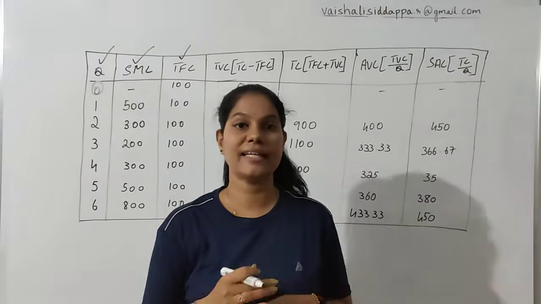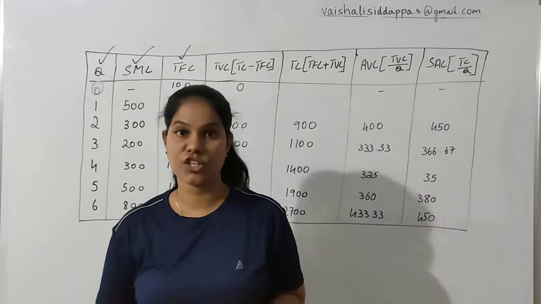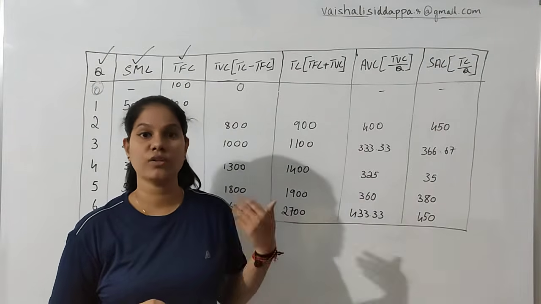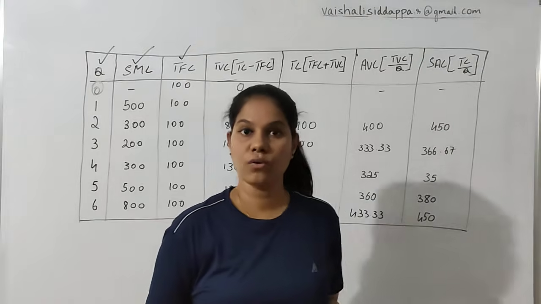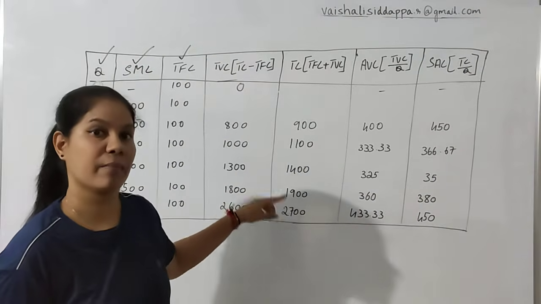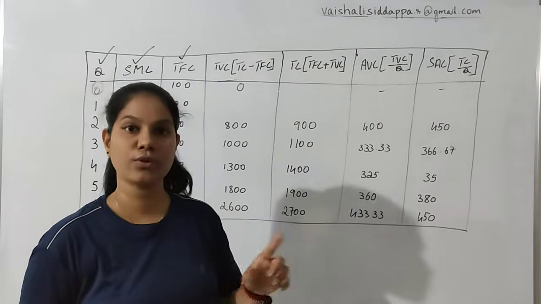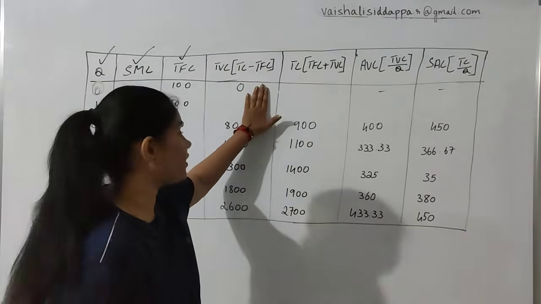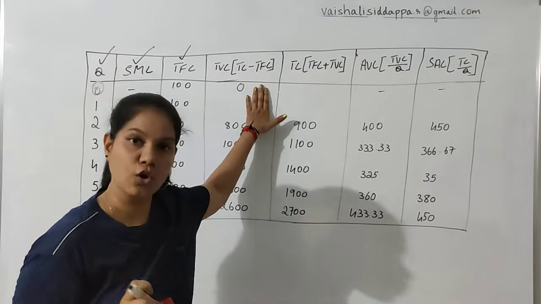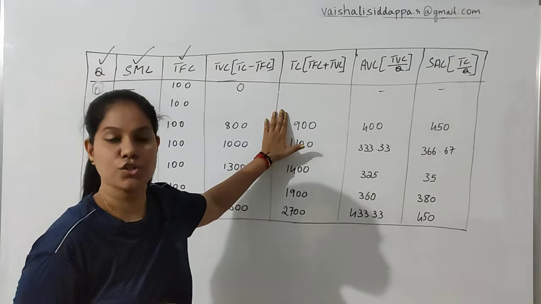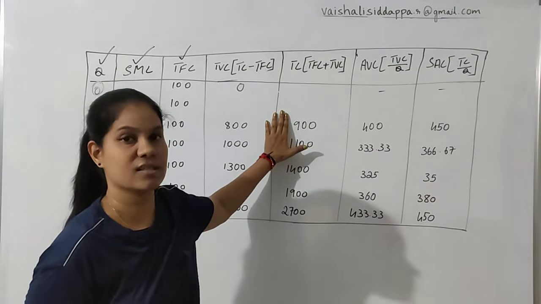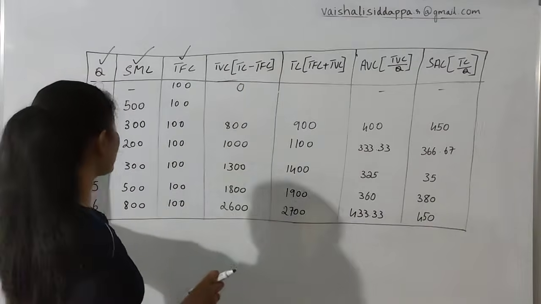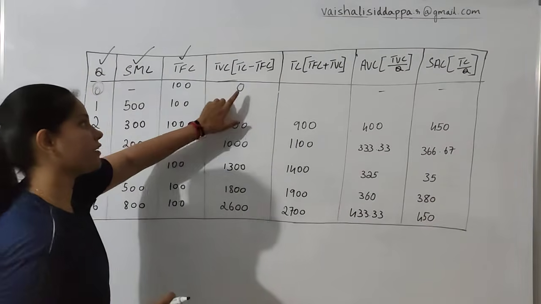That is quite logical, and in my previous videos of the 3rd chapter, when I discussed short-run cost, I already covered this. When the quantity is 0, the TVC will remain at 0 only. If you want to really understand why TVC is 0 when the quantity is 0, please do watch my short-run cost topic which I discussed previously. The quantity is 0, so TVC will be 0.